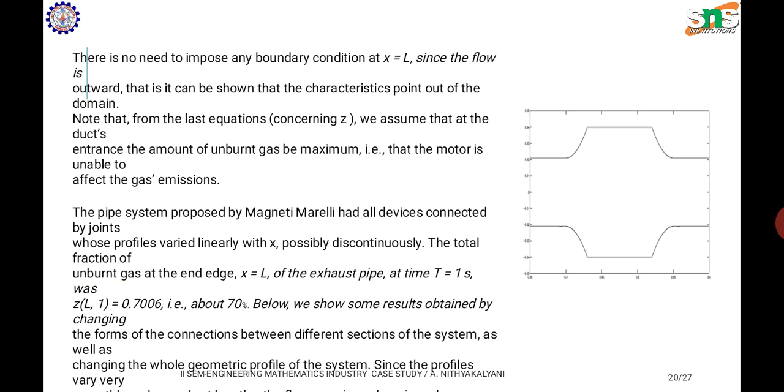There is no need to impose any boundary conditions at x equal to L, since the flow is outward, that is, it can be shown that the characteristic points out of the domain. Note that from the last equations, we assume that at the duct's entrance, the amount of unburned gas is maximum, that is, the motor is unable to affect the gas emissions. The pipe system proposed by Magneti-Marelli had all devices connected by joints whose profiles varied linearly with x, possibly discontinuously.